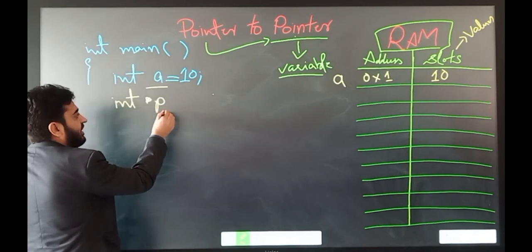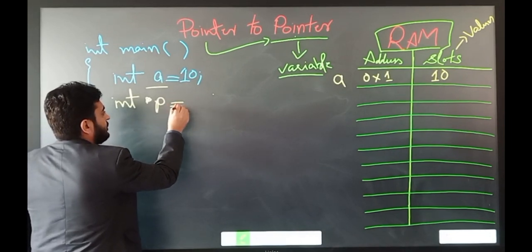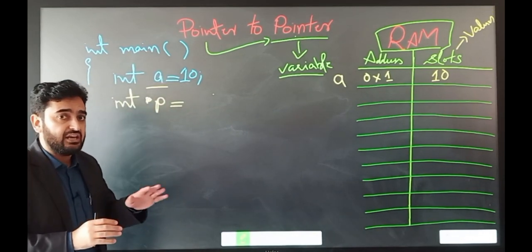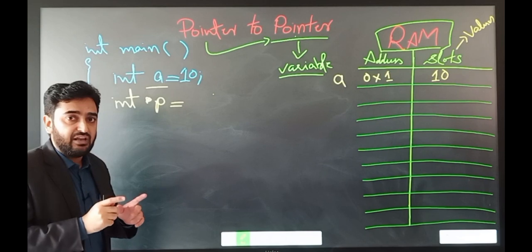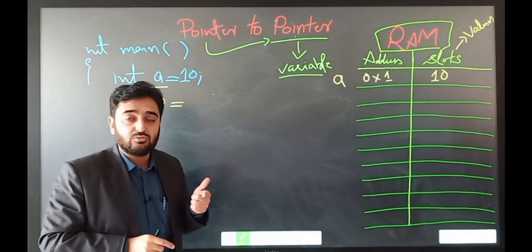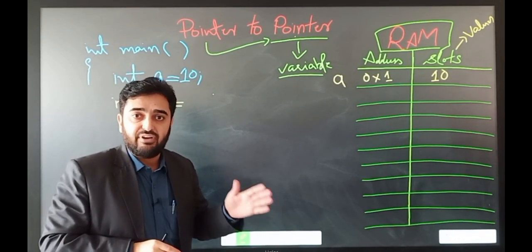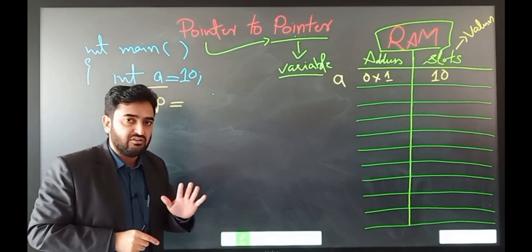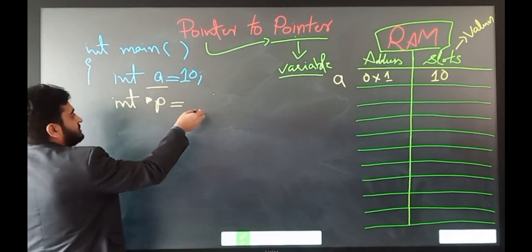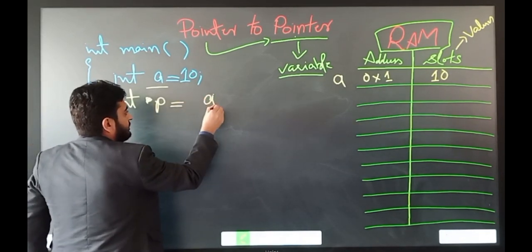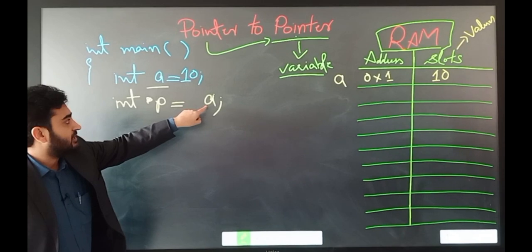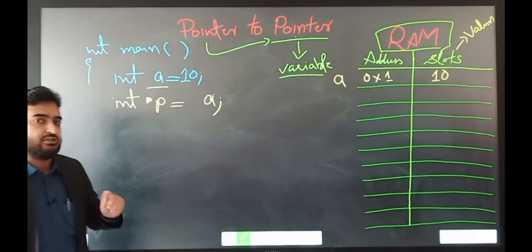This is the declaration part, and now we will initialize it with some address value, not a simple value. You cannot initialize any simple value like an integer value into the pointer, because pointers are designed to save the addresses only, not the values, like the integer value you are seeing here in a equals 10. So what we need to save is the address of a. But when we write simple a, it means that we are initializing the value of a into the pointer, which is not allowed.